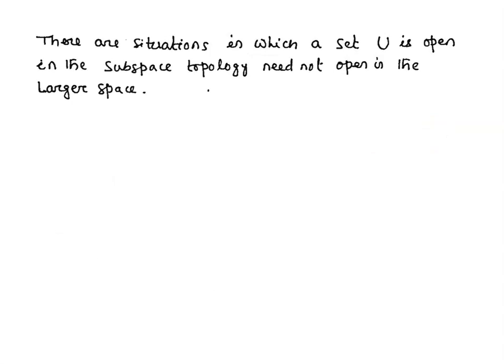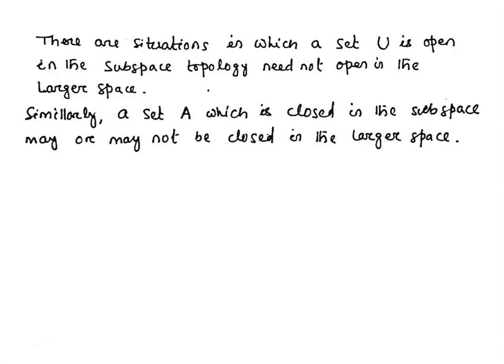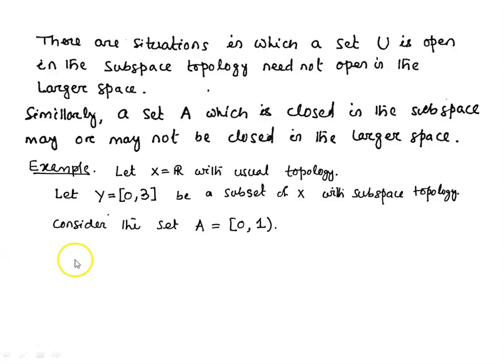There are some situations in which a set U is open in the subspace topology, which need not be open in the larger space. Similarly, a set A which is closed in the subspace topology may or may not be closed in the larger space. Here we have an example.